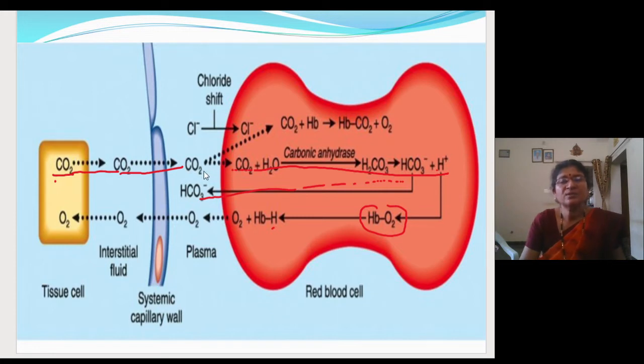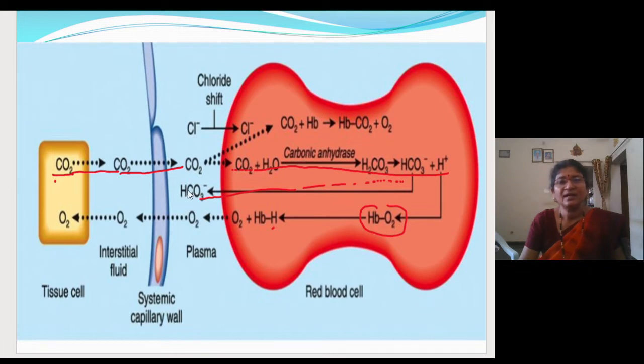Okay, so carbon dioxide will combine with the water and carbonic acid forms. Well, carbonic acid is unstable, it will get broken down into bicarbonate and hydrogen ions. This bicarbonate is a negatively charged ion, so immediately it will come out. After forming, it will come out from the RBC.